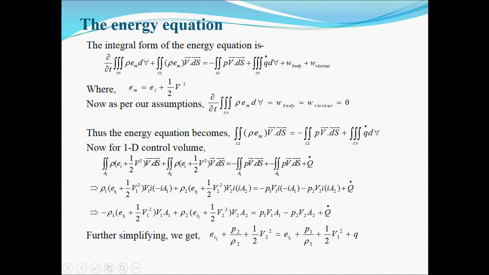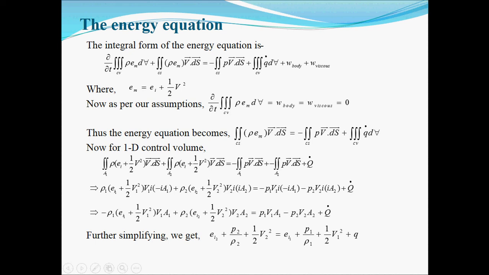constant along the flow. For the energy equation, the basic idea is that energy is conserved. That means the rate of change of energy within a control volume is because of the rate of work done on the system and the heat transfer into the system.